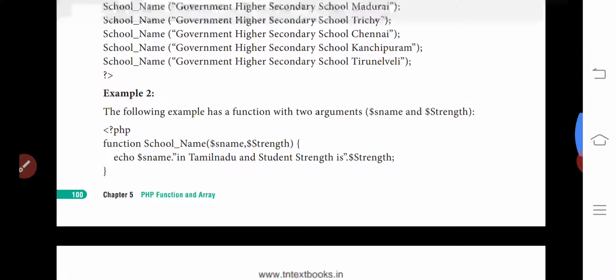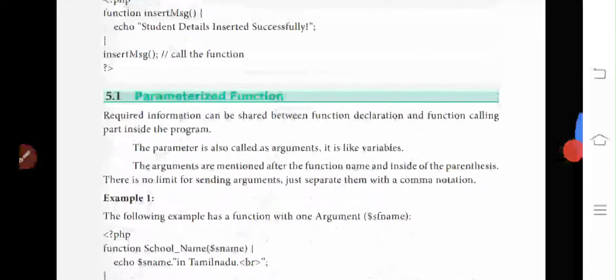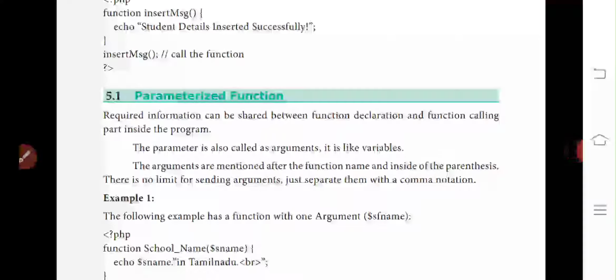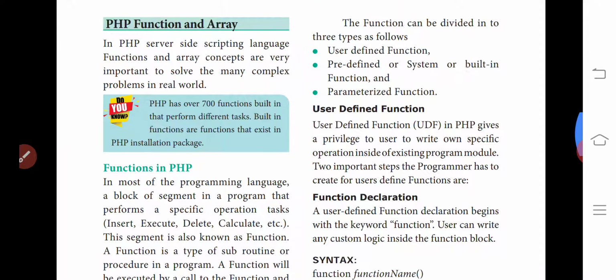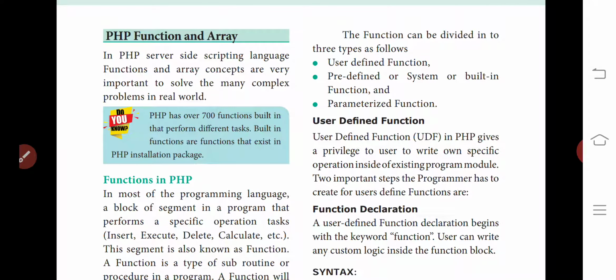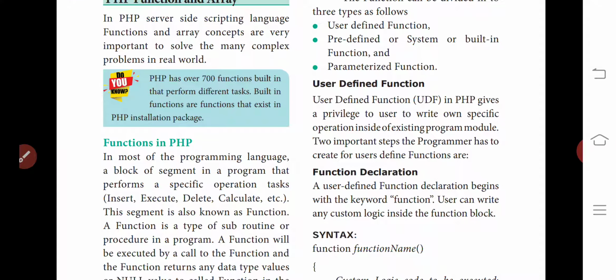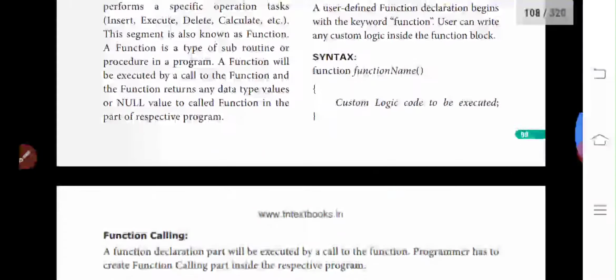Okay guys, so this is about the parameterized function. Today we learned what a function is: a set of tasks performed inside a program is called a function. And we have three different types of function: user defined function, predefined function, and parameterized function. User defined function means the user can write their own function or own operation inside a program. In the user defined function we have two tasks: function declaration and function calling.